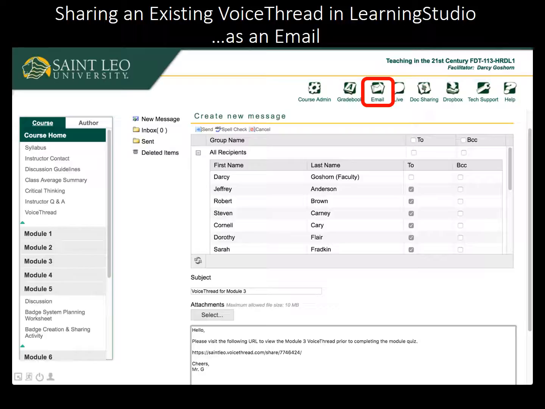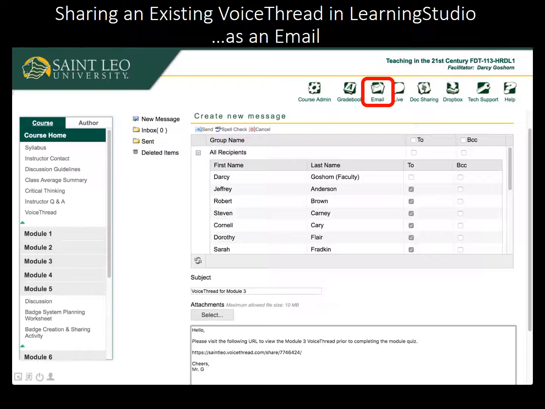If you wish to send students an email with the VoiceThread, you will need to use the Link option, since the email tool doesn't support HTML. The link that you send will not be clickable. Students will need to copy and paste it into a new Internet browser tab. I am going to send my students a link to my VoiceThread now, in case they missed my announcement.